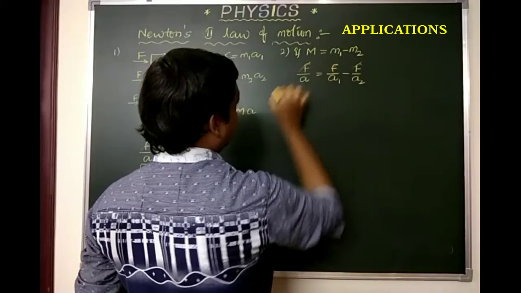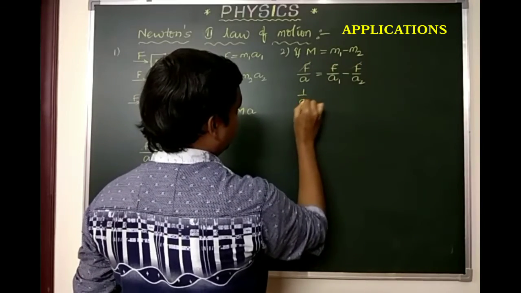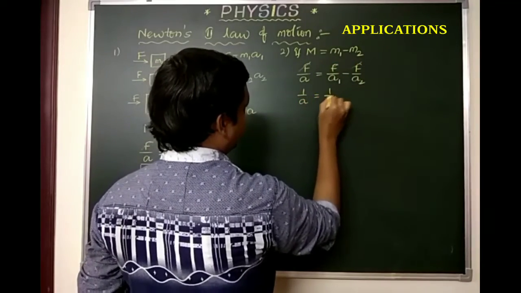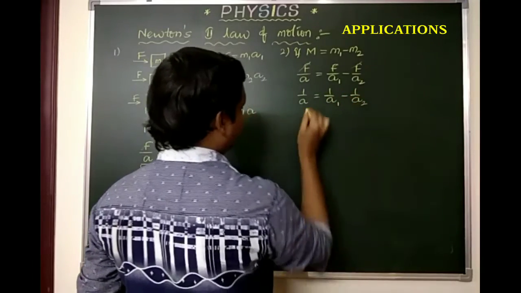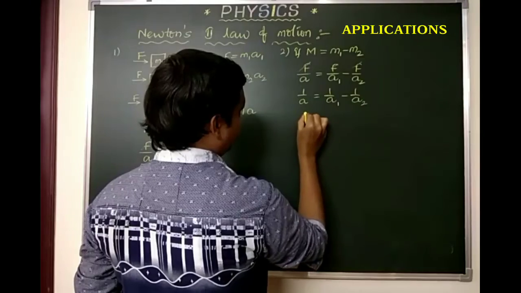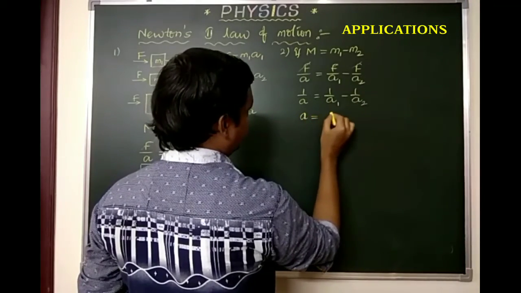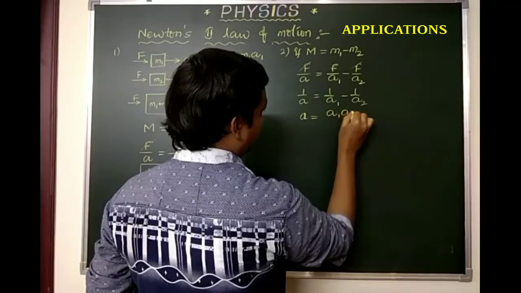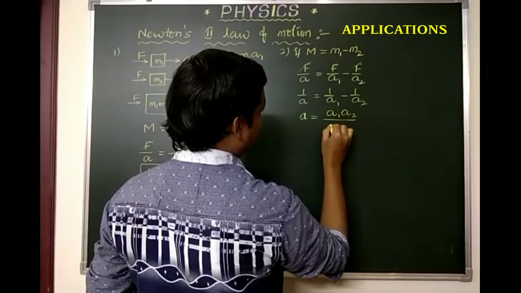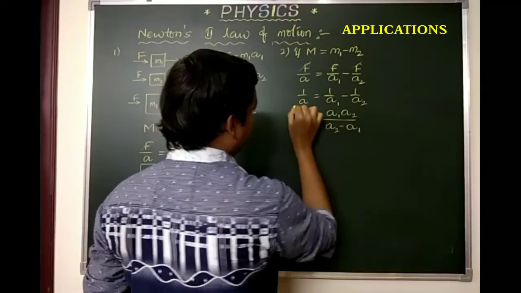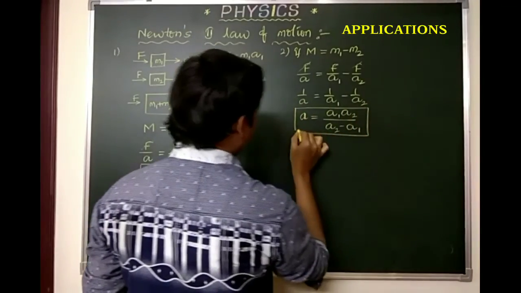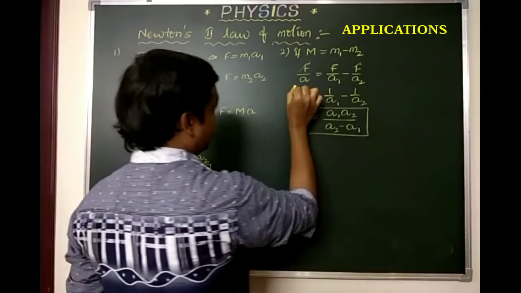Here again F gets cancelled, so we get the formula 1 by A equals 1 by A1 minus 1 by A2. So A equals A1 A2 divided by A2 minus A1. It will take the LCM. This is one more relation.